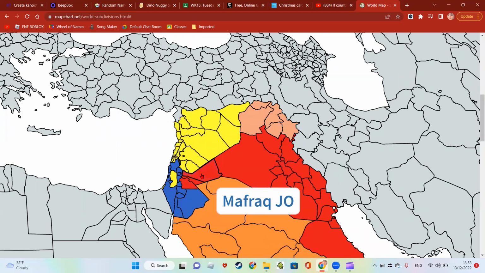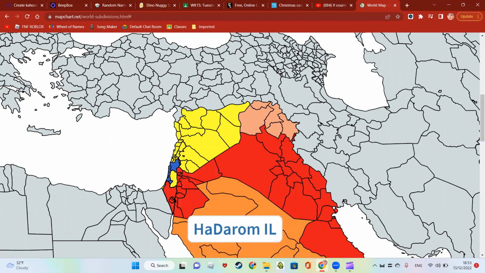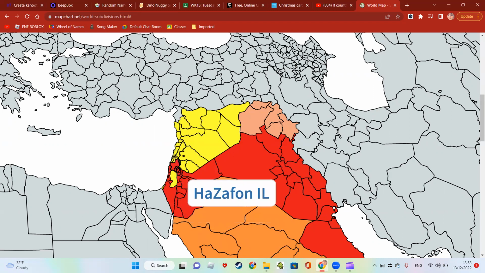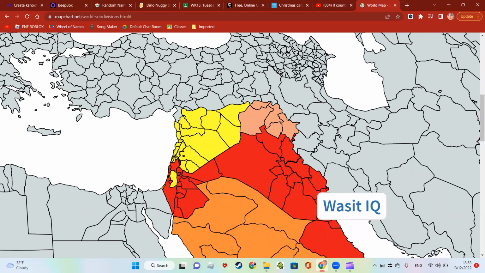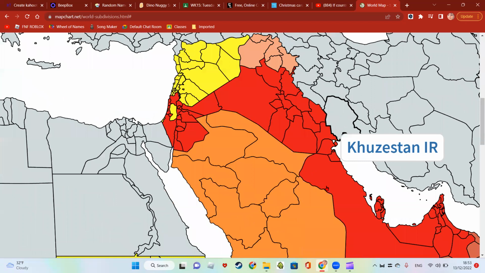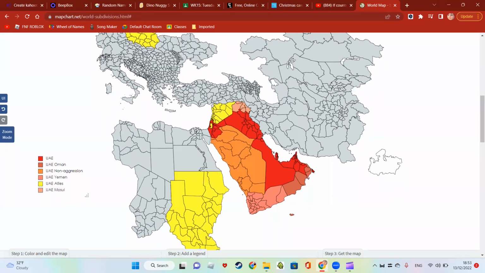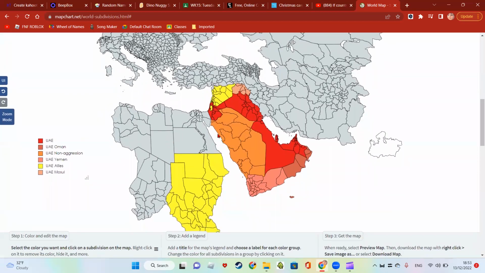They're going to take northern Jordan, take the capital, take Jordan, take Israel, and they're taking Jerusalem, the Holy Land. They've taken the Holy Land. So that's the new map. Sudan, Lebanon, Syria, Palestine, they're going to stay allies. So for now, this is the map. You've got a lot of red-ish.